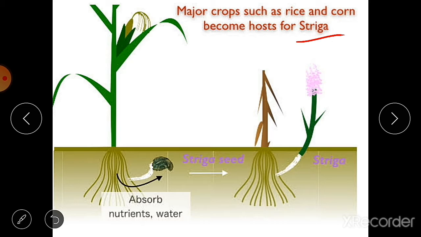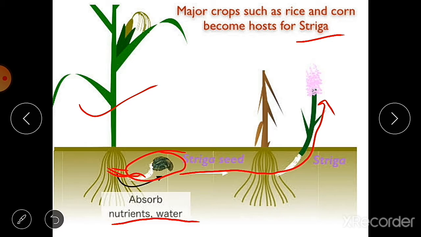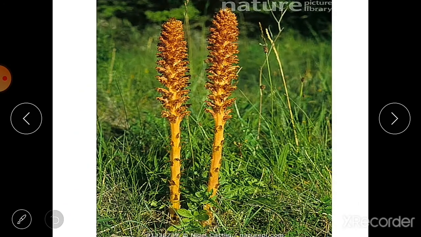See, when striga seeds germinate, they penetrate the roots of the host plant and get the nutrition. They absorb nutrients and water from the host plant. So this is parasitism.